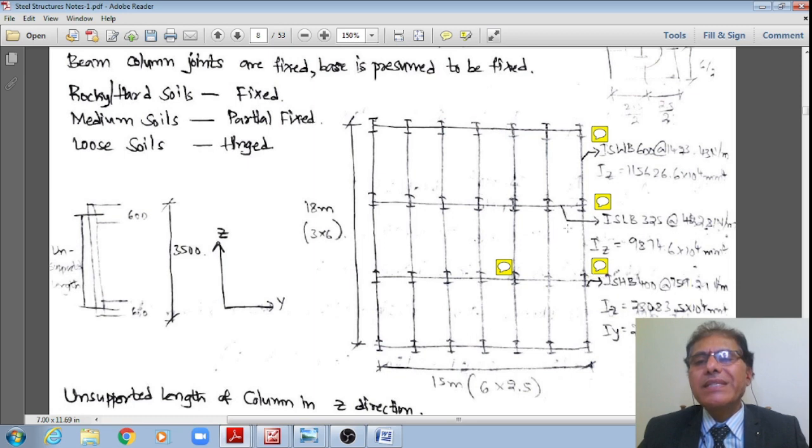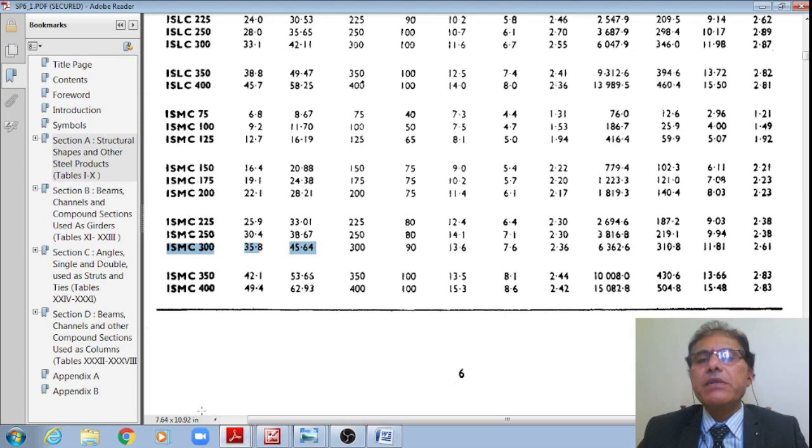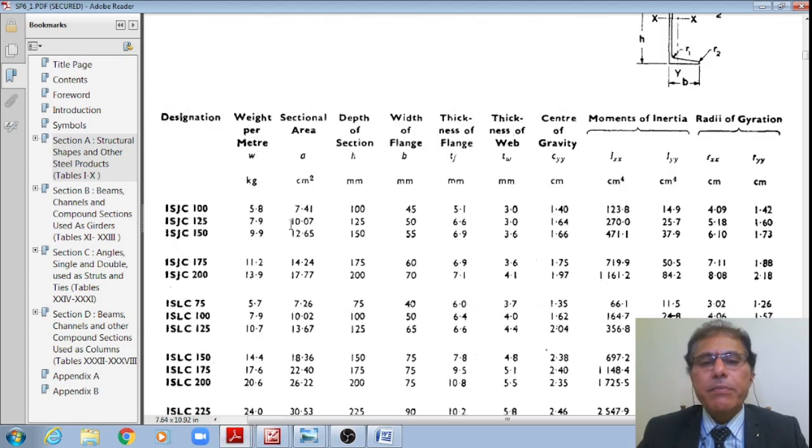However, what are these sections? What is given is that the 6 meter, three span continuous beam is ISWB 600 at the rate of 1425.43 Newton per meter. If I go to SP 6(1) table 1, page number 4, let me go to this page, students.